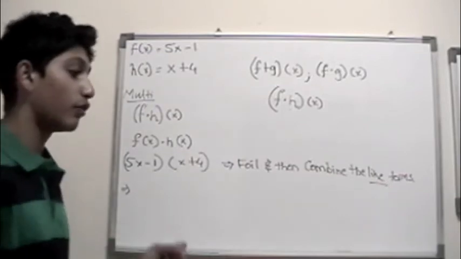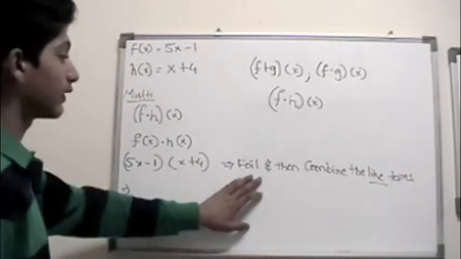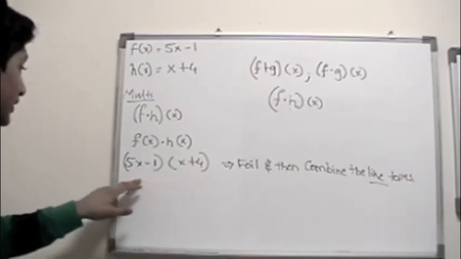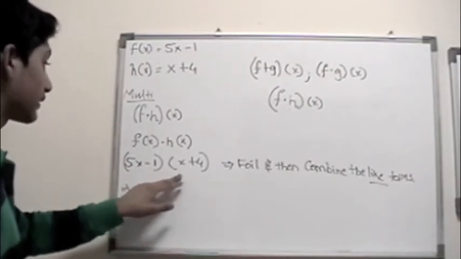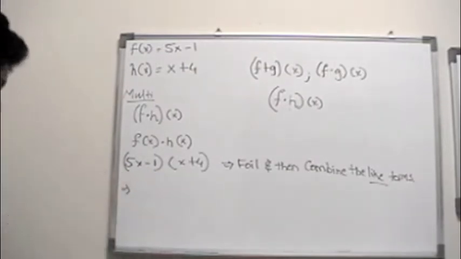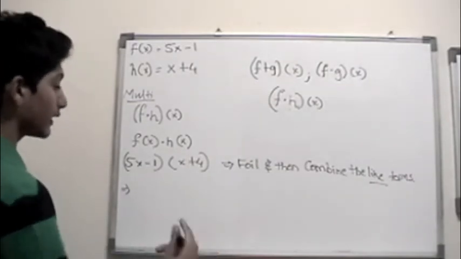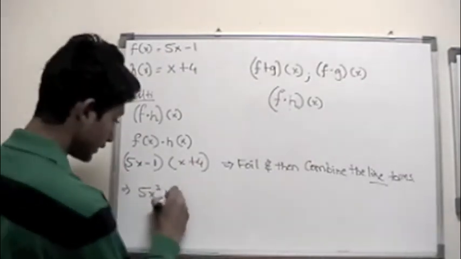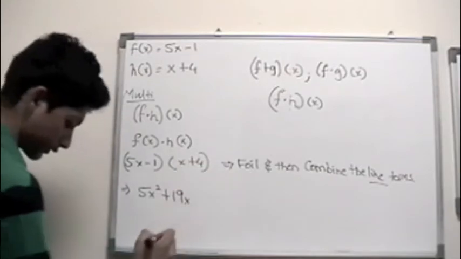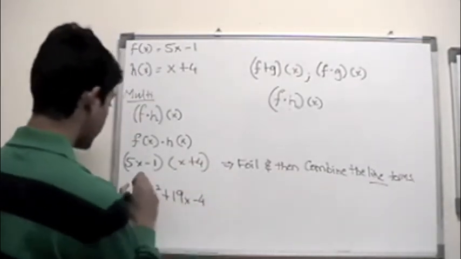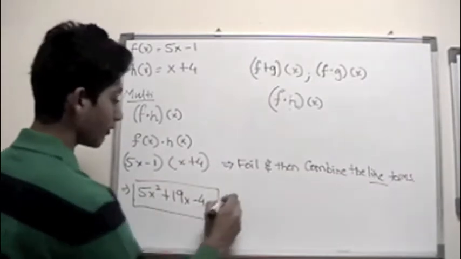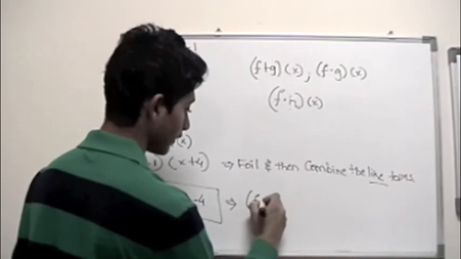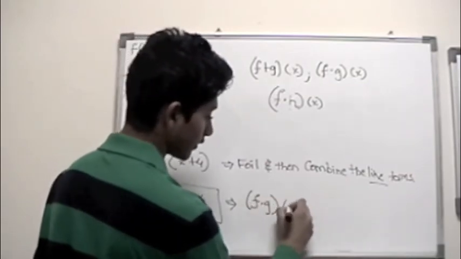But if you want to do it with paper and pencil, you can use the FOIL method: 5x times positive 4, then negative 1 times x, negative 1 times 4, and then you combine the like terms. You would end up with 5x squared plus 19x minus 4. Remember that this function notation is f times g of x.